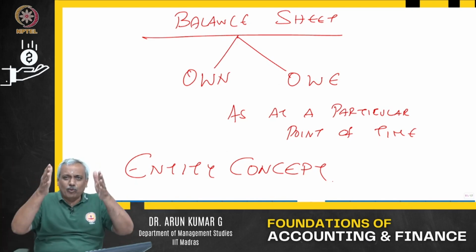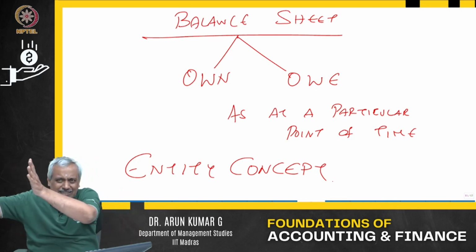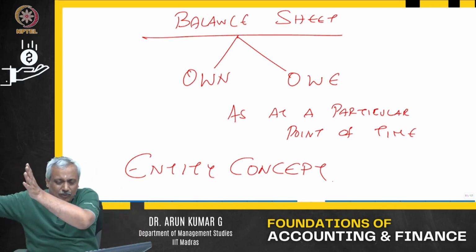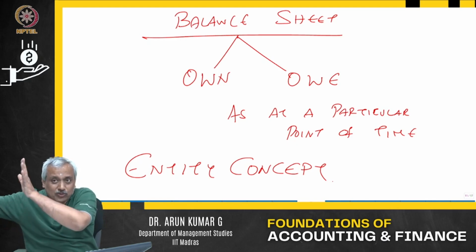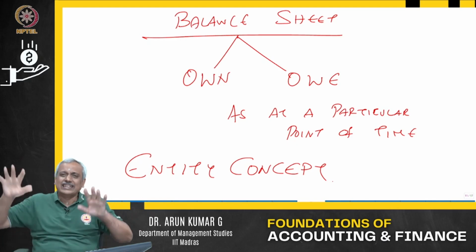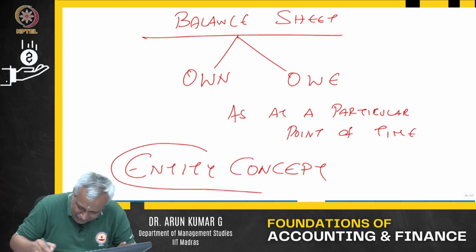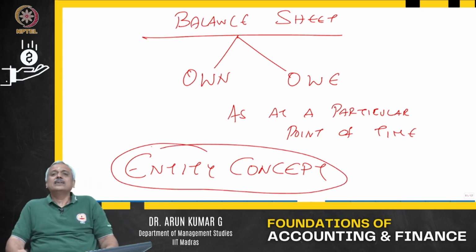So, whatever assets Arun Kumar owns is what Arun Kumar owns. Whatever assets owned by Arun Kumar and Co is owned by Arun Kumar and Co. These two cannot be interchanged, cannot be mixed. That is independent. That is what we say entity concept. It is a separate entity.